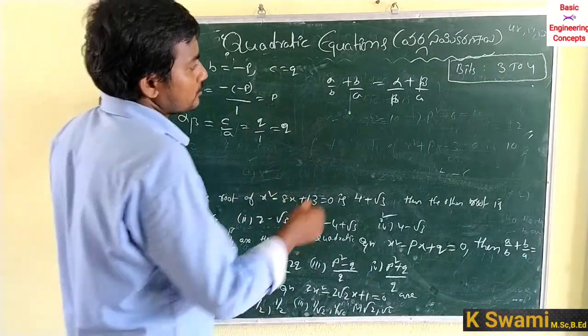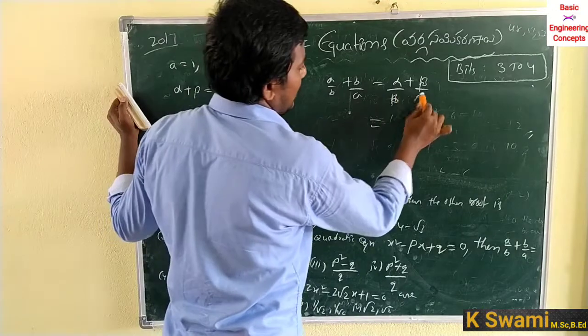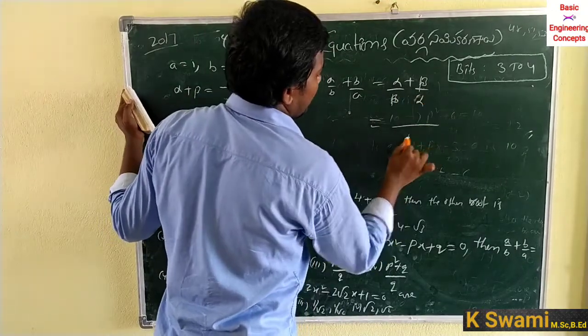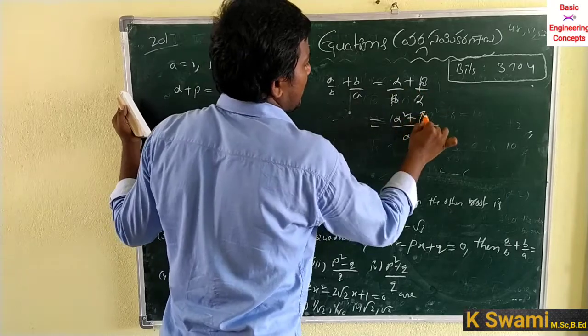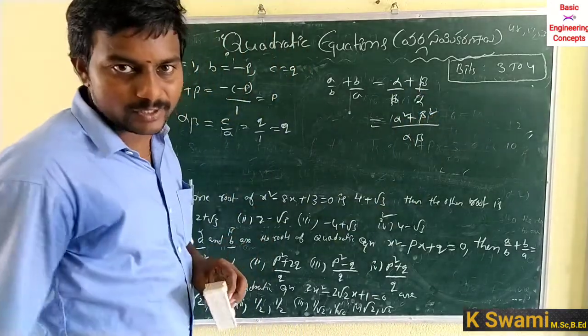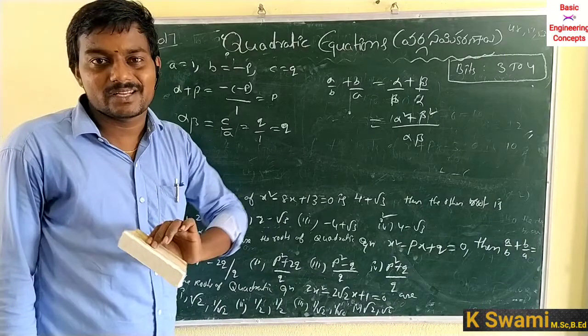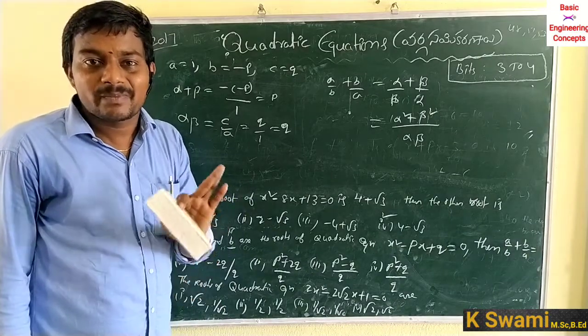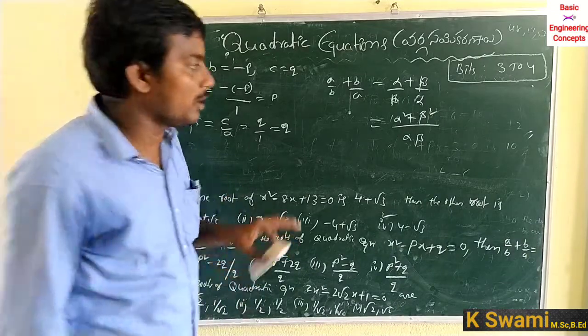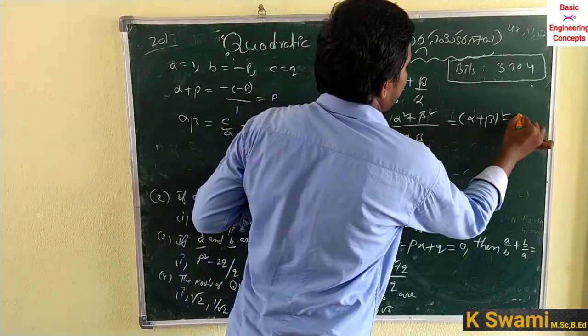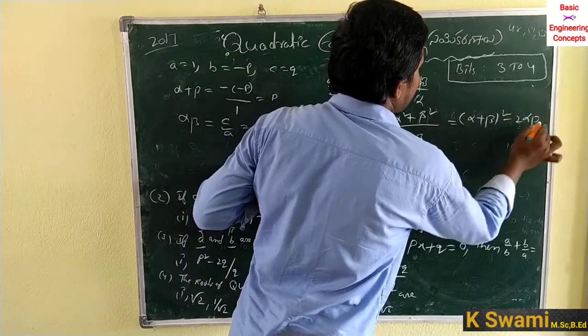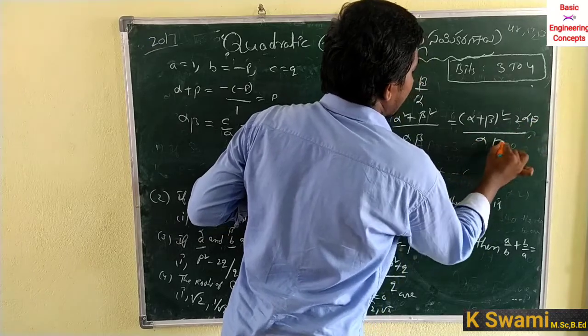So now the LCM is alpha into beta. So alpha into alpha is alpha square, plus beta into beta is beta square. We know that alpha square plus beta square is equal to alpha plus beta whole square minus 2 into alpha beta. So alpha plus beta whole square minus 2 into alpha beta, by alpha beta.